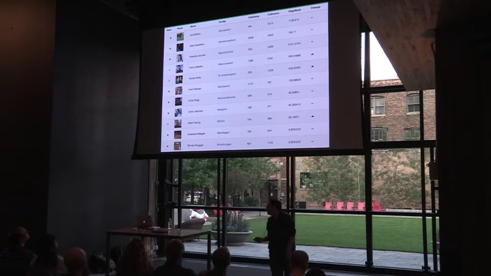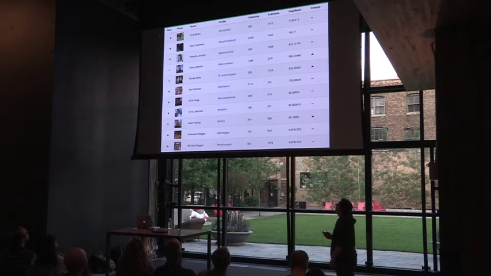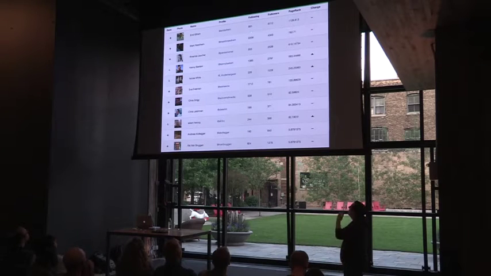So we have, of course, the profile information. And then we have the following count as well as the followers count. So we can see exactly what's the difference between their followers and following count. Also, we get our PageRank value. This is calculated by Apache Spark. And then we can see after every step, every time we run this analysis, what's the change in the ranking.